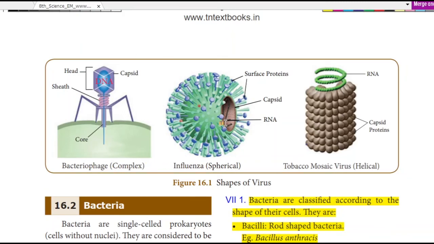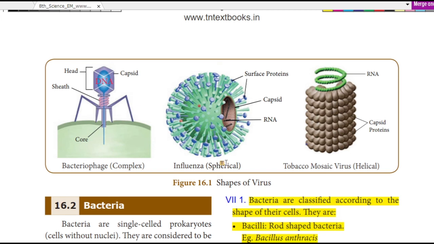This is a normal virus. See, influenza virus. Influenza is a disease, that is a virus. You see, this is available in spherical shape. How is the COVID virus available? Spherical shape, isn't it? Coronavirus, how does it look? It looks like a spherical shape.